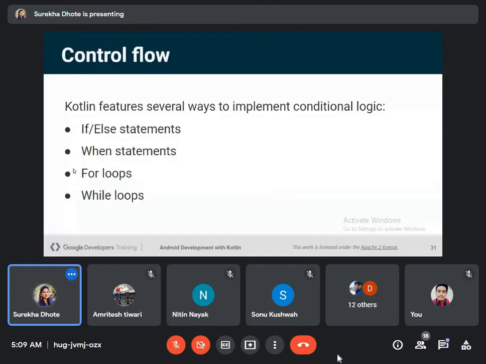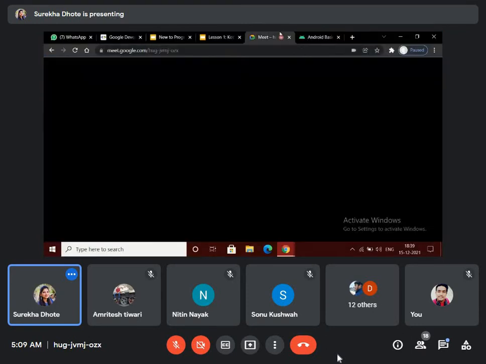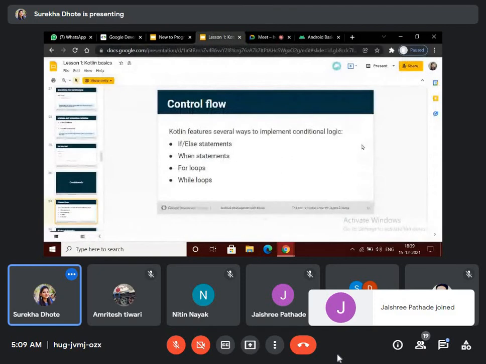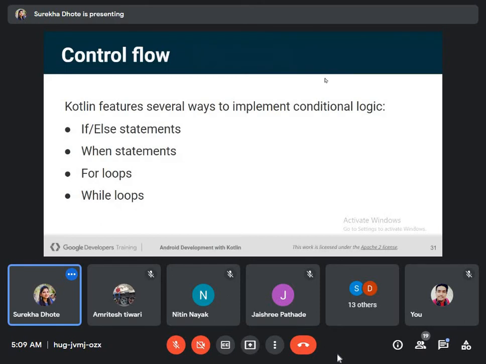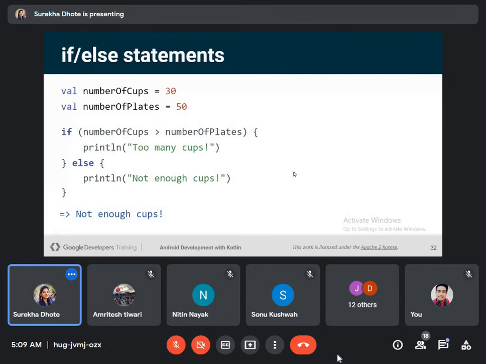What are conditionals? Kotlin features several ways to implement conditional logic. We have if-else statements, when statements, for loops, and while loops. This is a simple program which has an implementation of if-else.